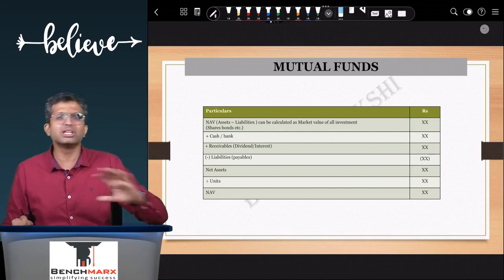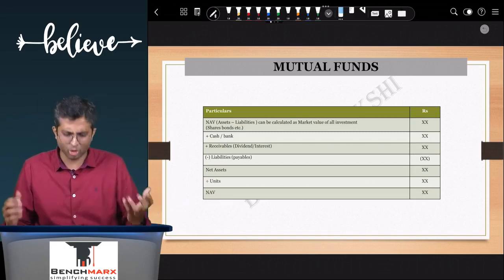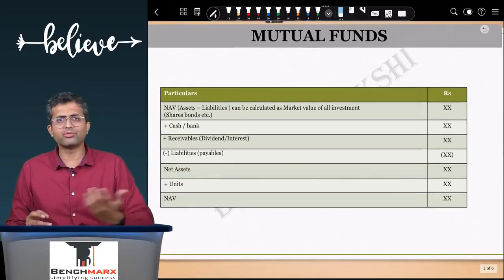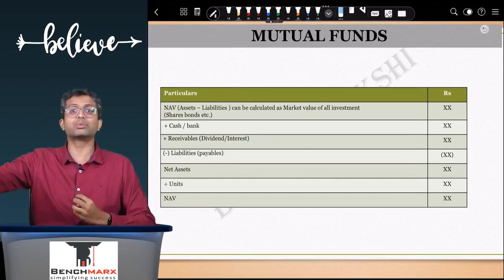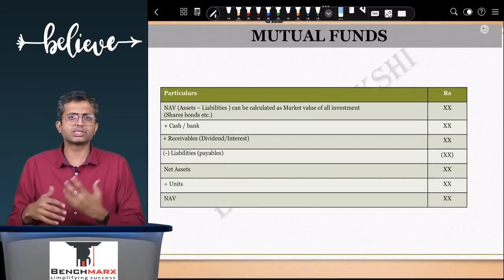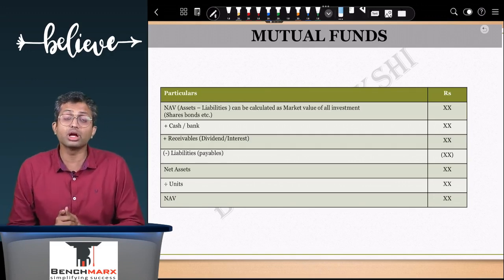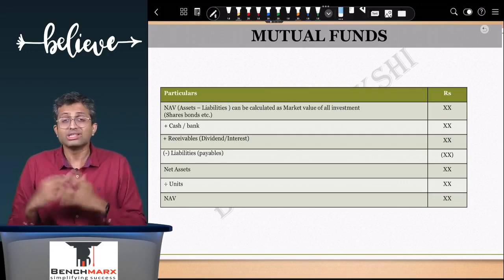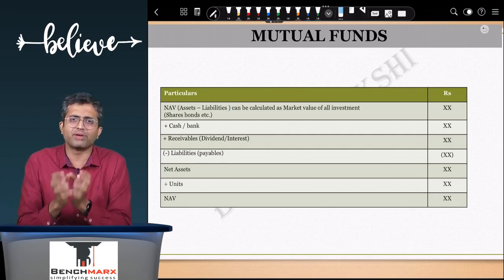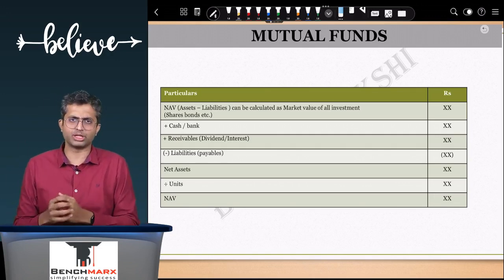Are there also liabilities? Usually relatively less, but there can also be liabilities in the form of, let's say, fund managers' charges which are yet payable. Or there may be certain partly paid shares where calls have been made and you have to make a payment on the calls. So these are all liabilities, and after that, whatever value you get is the net assets value.